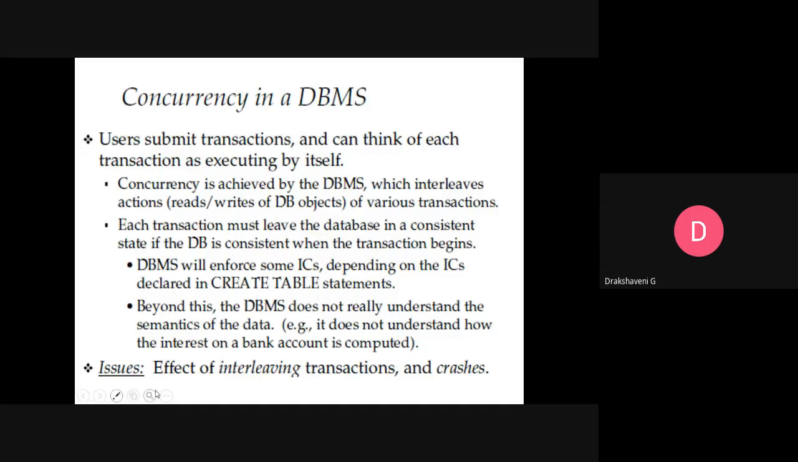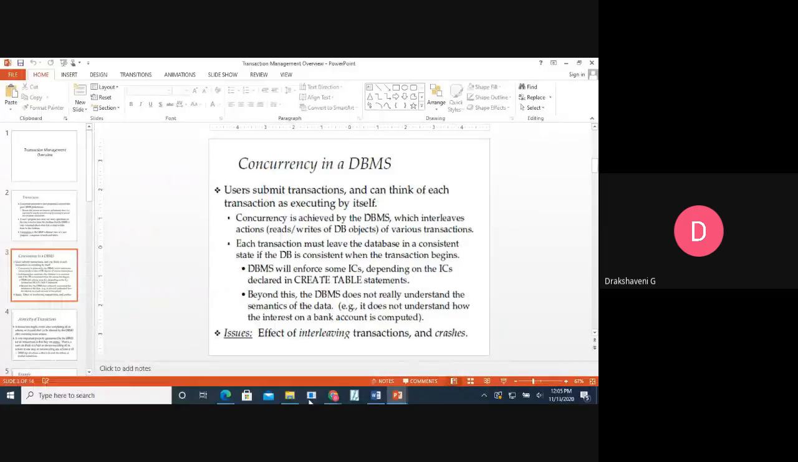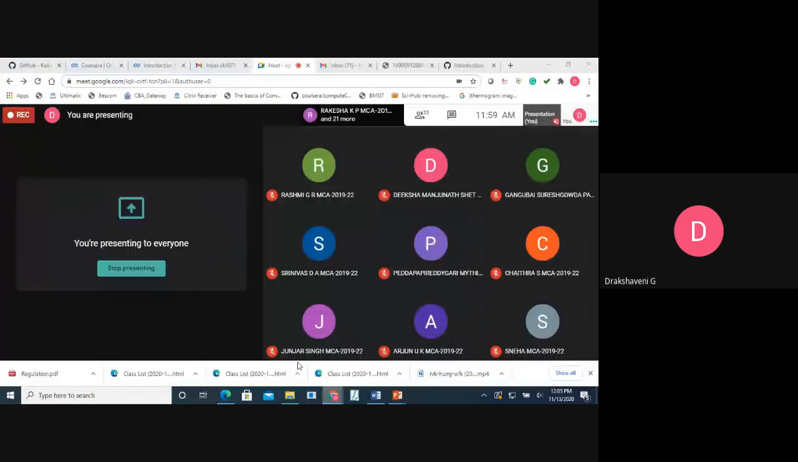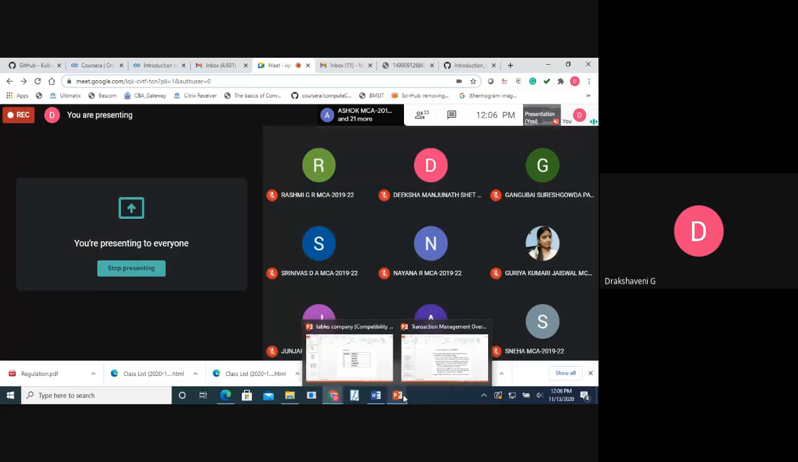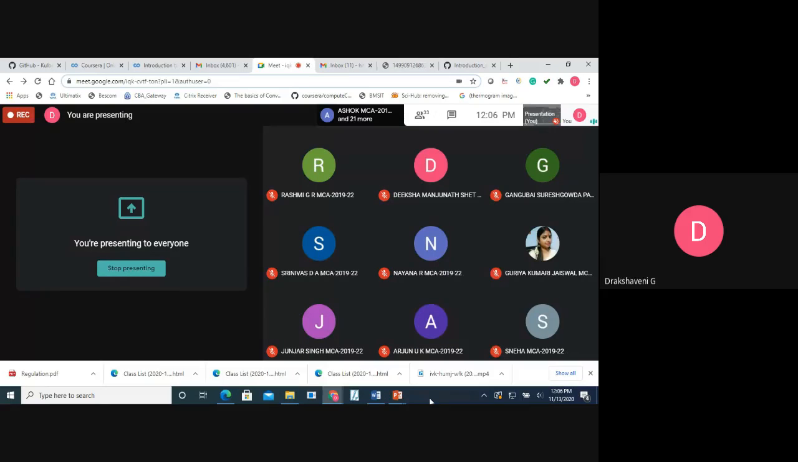So the issues with concurrency are the effect of interleaving transactions and crashes. Now what may be the effect? Suppose I am taking a class for you and there is some internet problem with my laptop. Then what will be the problem here? You people will be listening and I am not able to say anything. So this is what is called interleaving. We are leaving in between and checking how you people are able to execute.